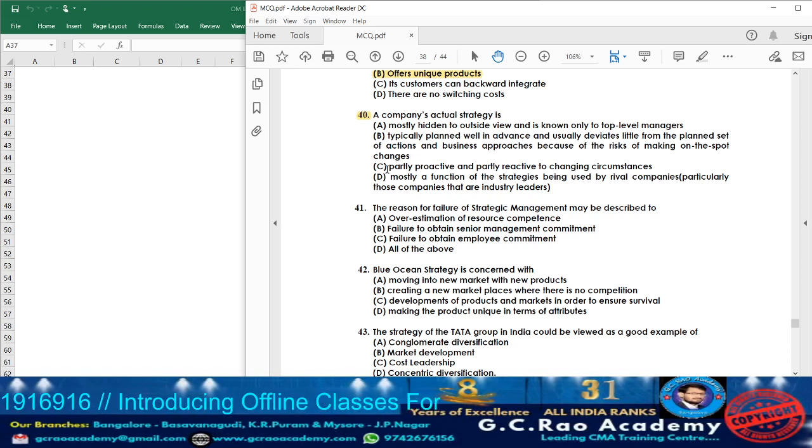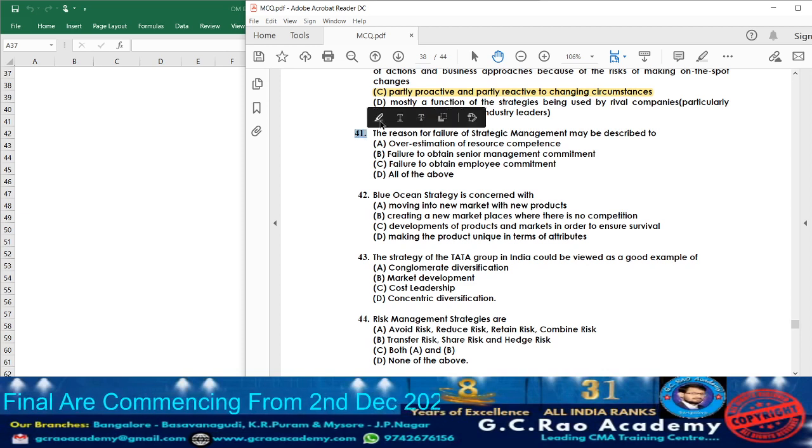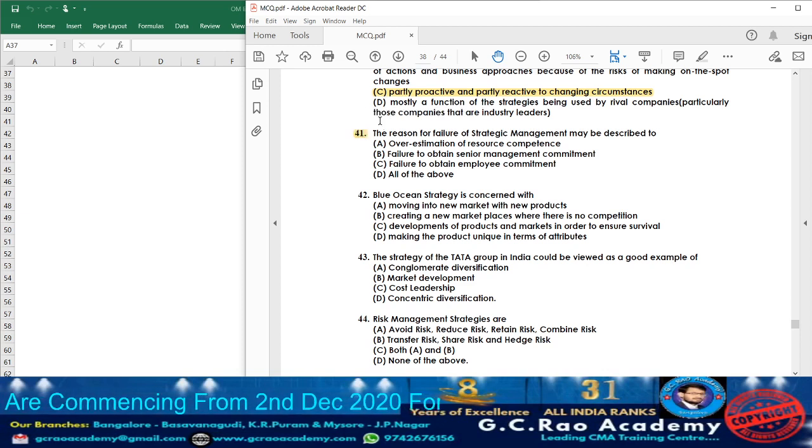Let us check with other options also. Option C, what they are telling, partly proactive and partly reactive to changing circumstances. See, usually how will the company's actual strategy be? For a few changes, partly proactive means immediately they are going to take the action, and for a few of the changes, whatever happens, they are going to act completely reactive. So what is the company's actual strategy? Option C, partly they will be proactive and partly they will be reactive. Now moving on to question 41.